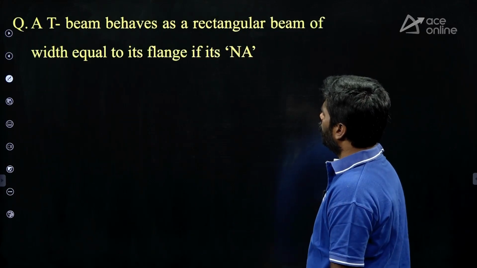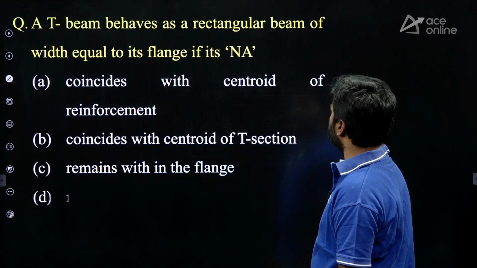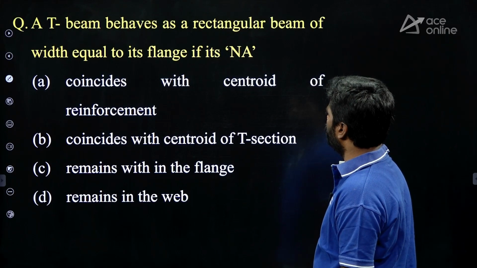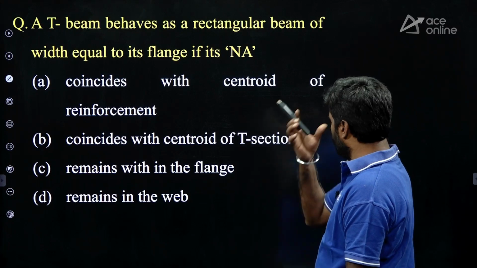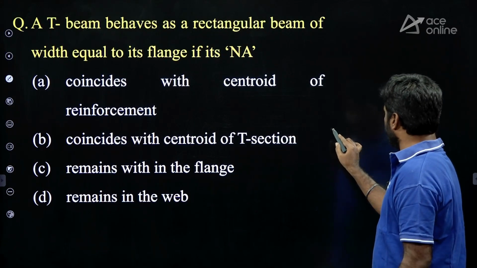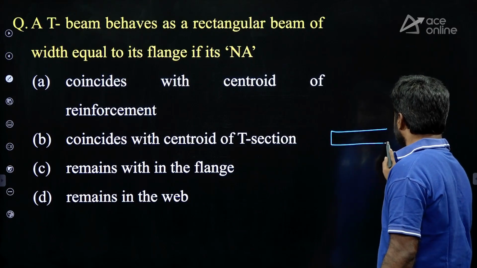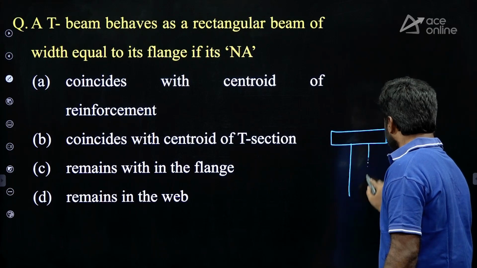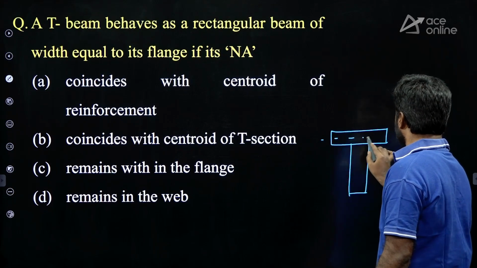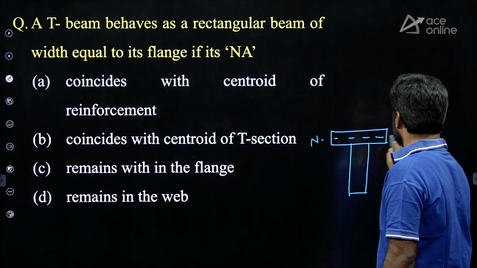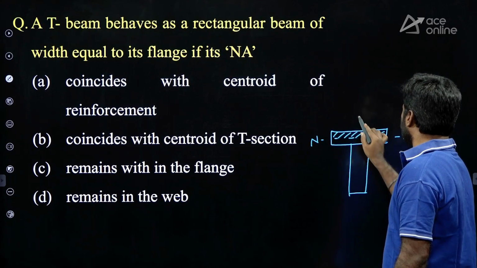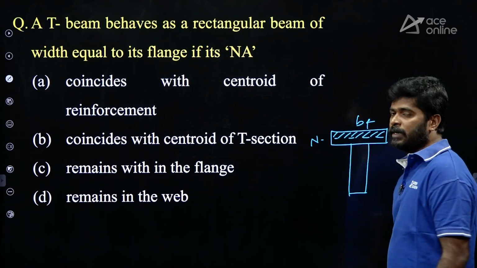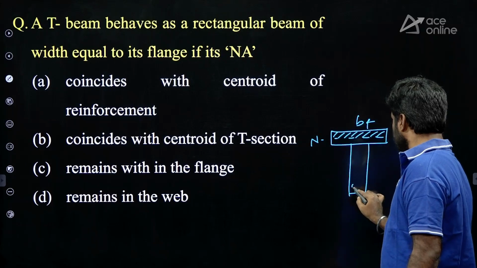Next. A T-beam behaves as a rectangular beam of width equal to its flange if the neutral axis lies within the flange. My dear, whenever the neutral axis lies within the flange, then you can treat it like a rectangular section.